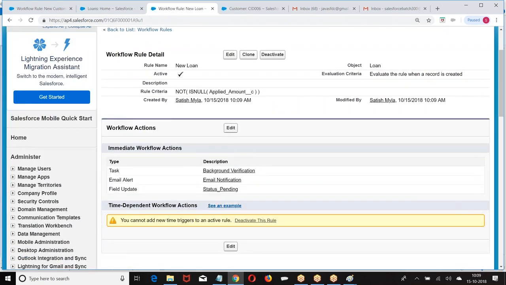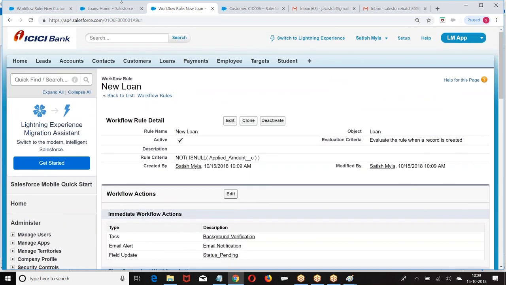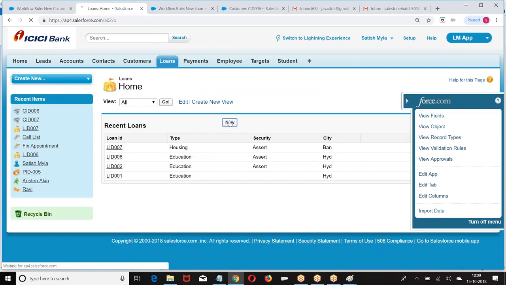So what will happen? When a new loan is created, automatically the status is modified as pending. An email will be sent to the owner and customer, and a task will be assigned to the owner of the record. Then the background verification should be done within 5 days. Now go back to the record. New loan record.